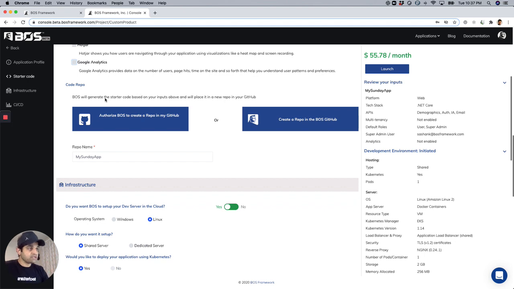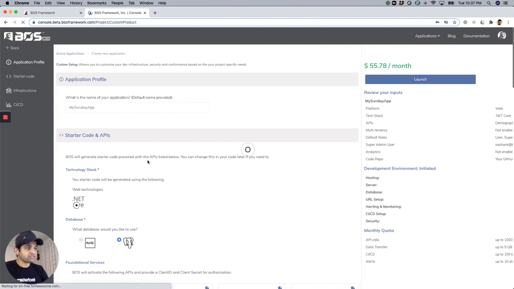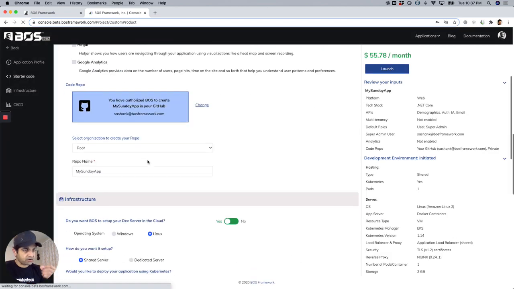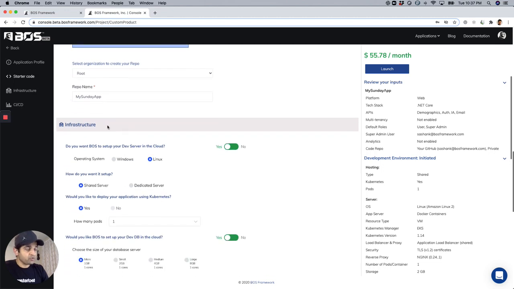So this starter code that's created is delivered to my private GitHub. So I'm authorizing BOS to do that, to create that repo and to deliver it to my GitHub. That's authorized. And that's the name of the repo.